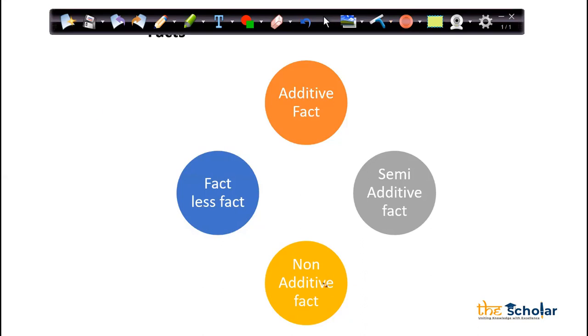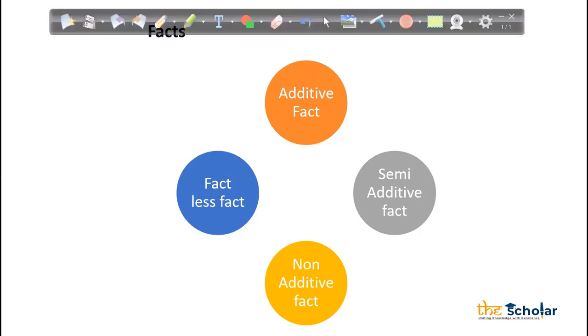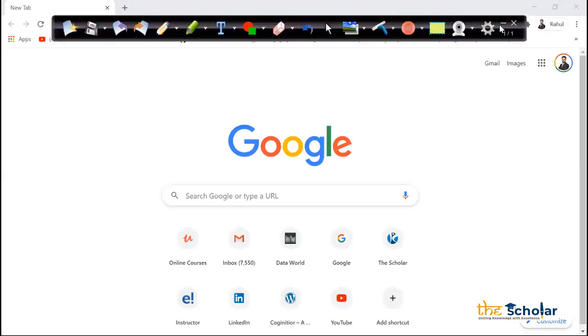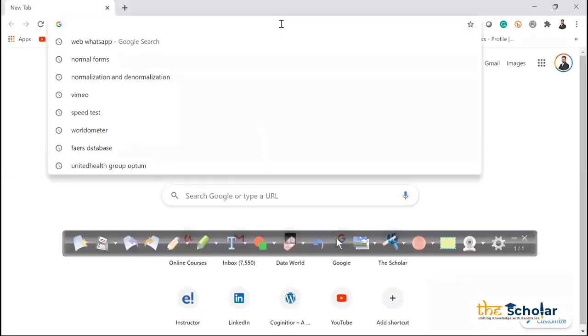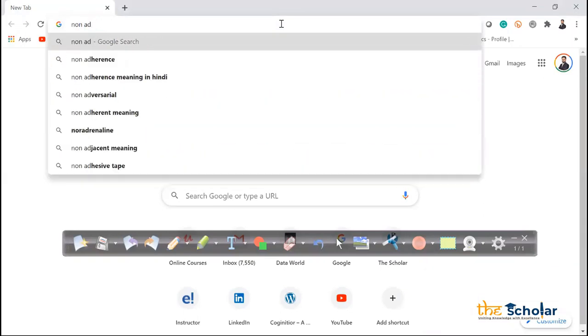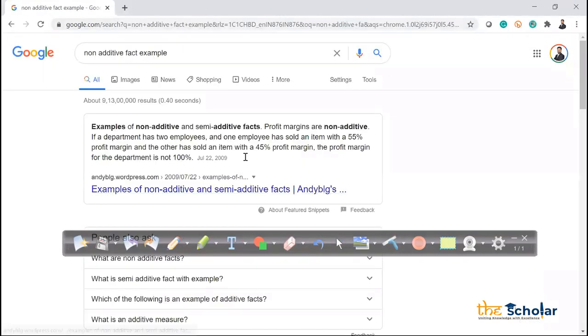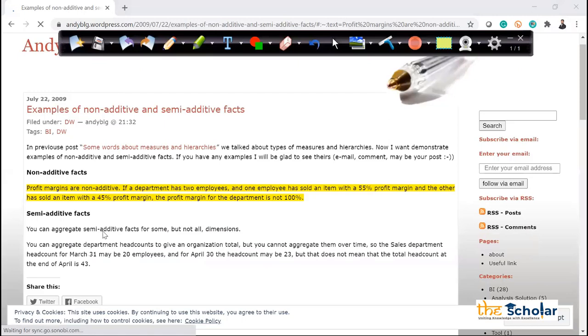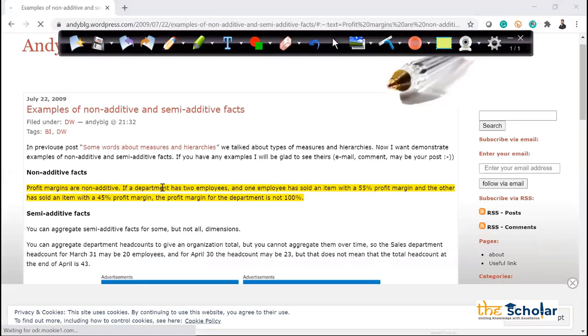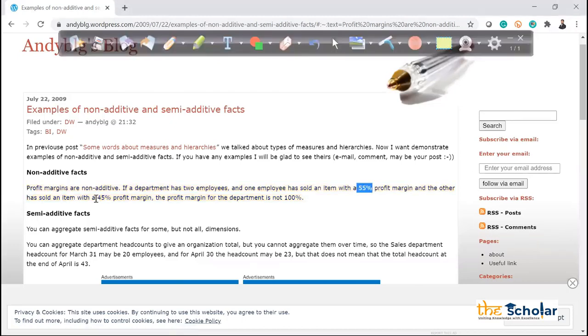Let's check in Google. I'm not able to recollect any example. Let me open, check in Google. Give me a minute. Non-additive: profit margins. Right? Profit margins are non-additive. If a department has two employees and one employee has sold at 55% margin and the other has sold at 45% margin, the profit margin of the department is not 100%, right?